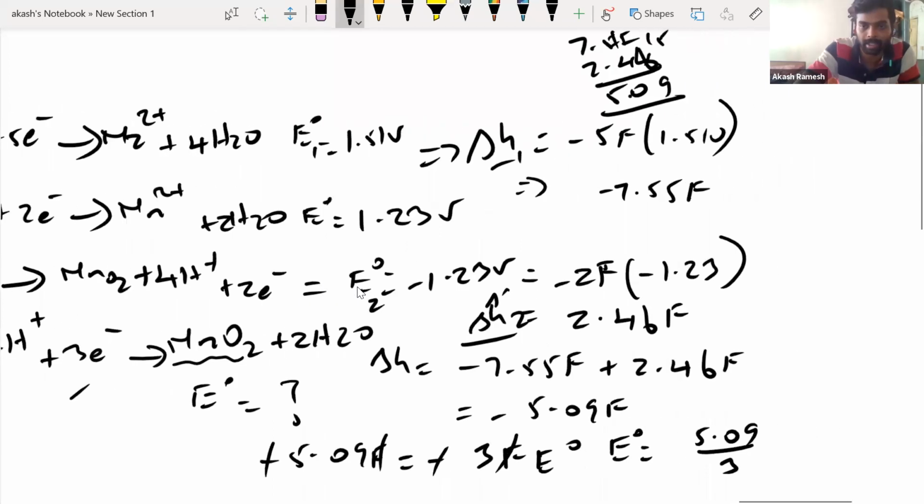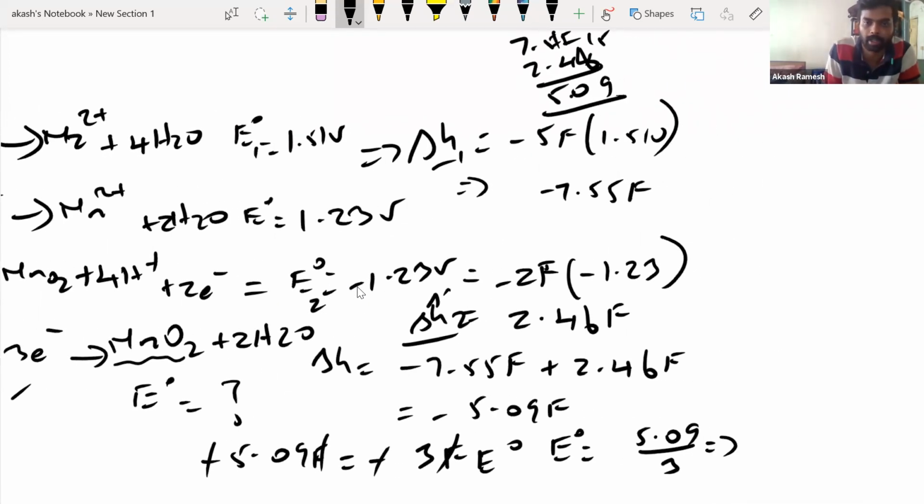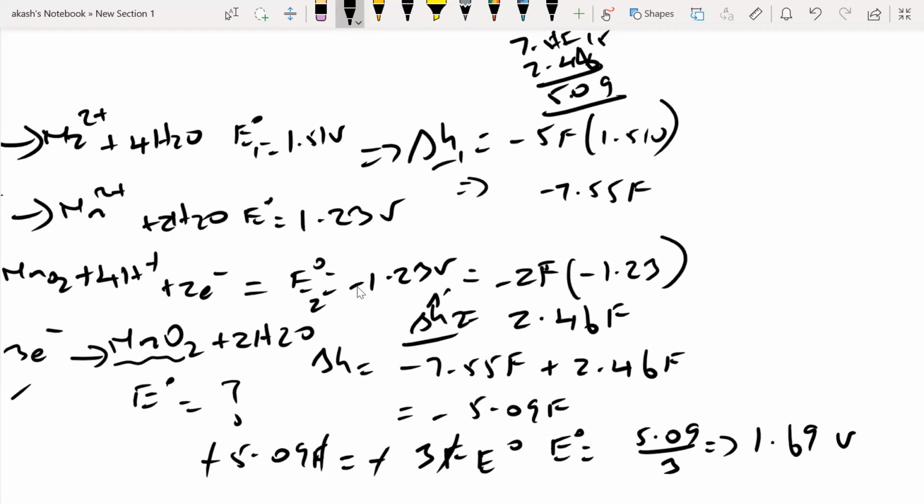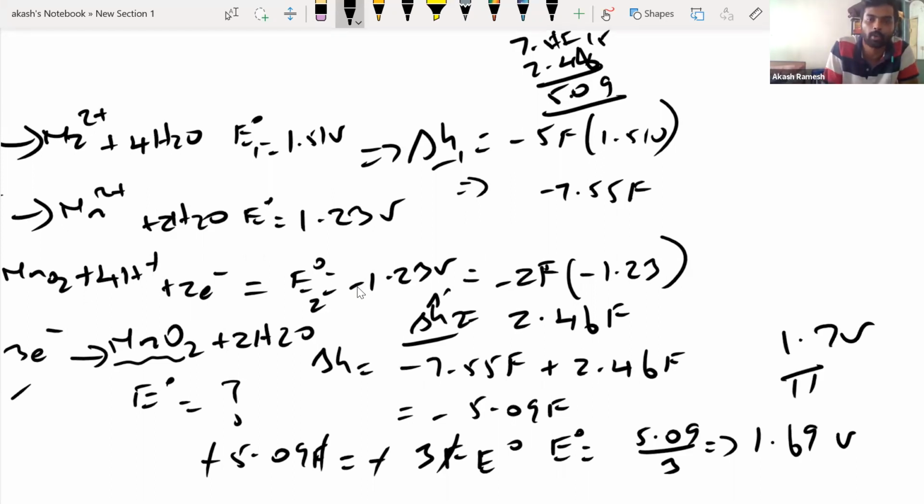So approximately that would be 1.69 volts. So approximately I can tell it as 1.7 volts. Okay, very, very simple problem. Nothing different, exactly like the last problem we did. Actually, there's nothing different except for the numbers.